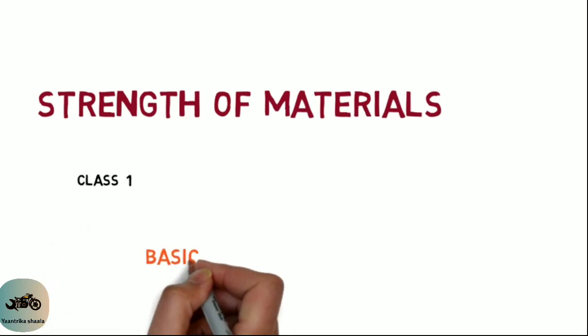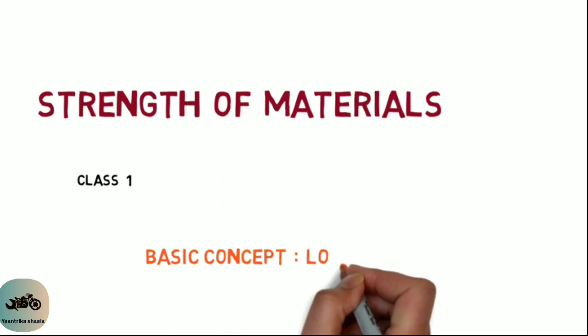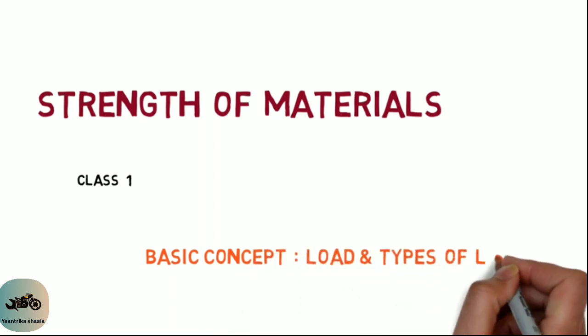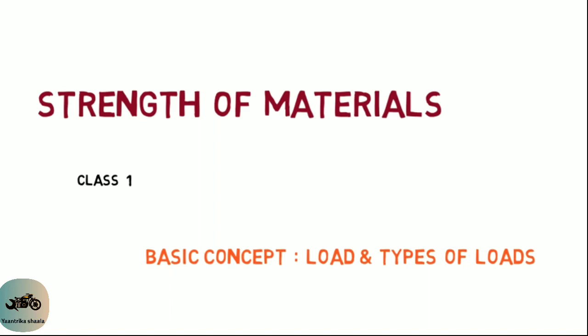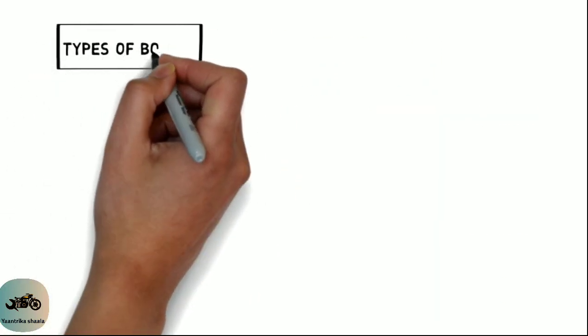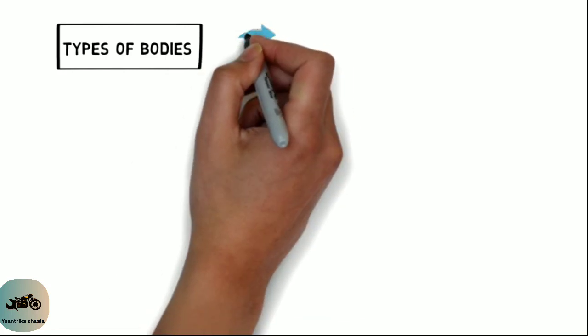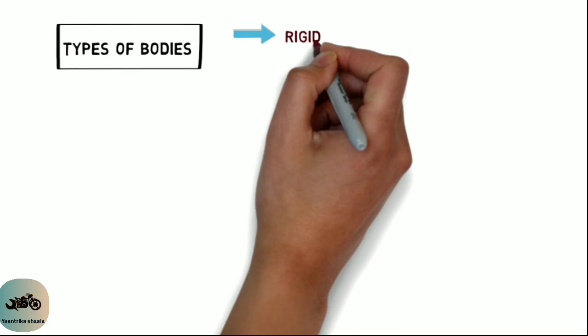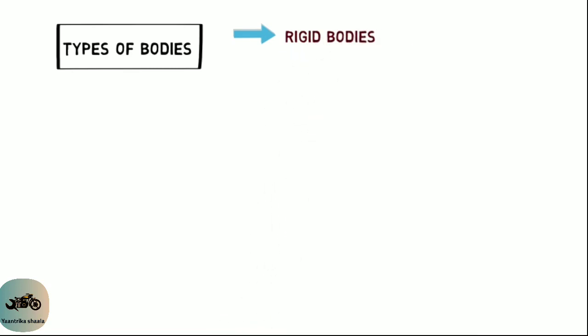In this video, we will see the basic concept of strength of materials. That means load and what are the types of loads. At first, we see the types of bodies. There are 4 types of bodies that exist in our engineering field, and the first one is rigid bodies.